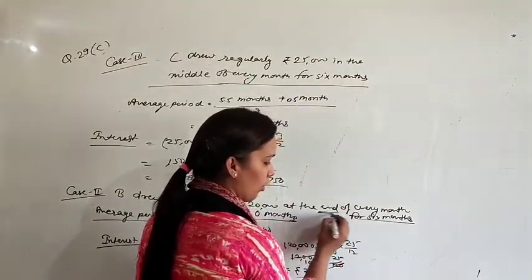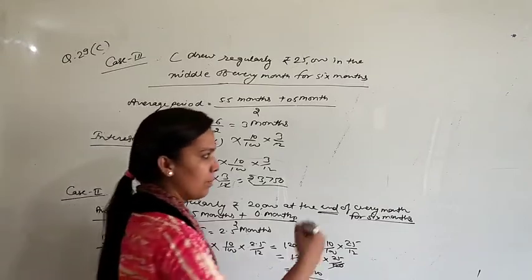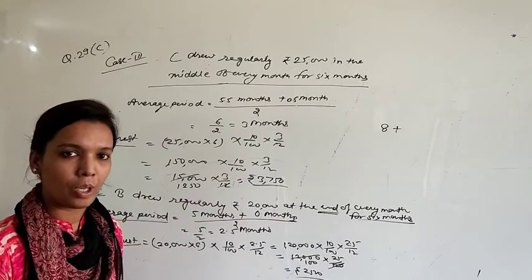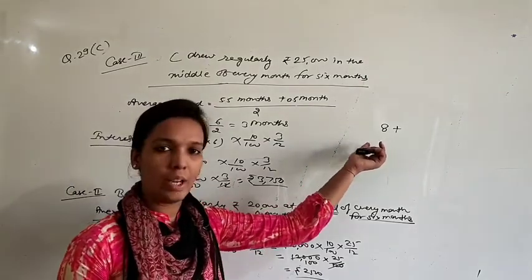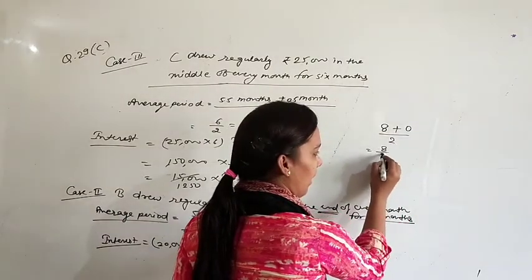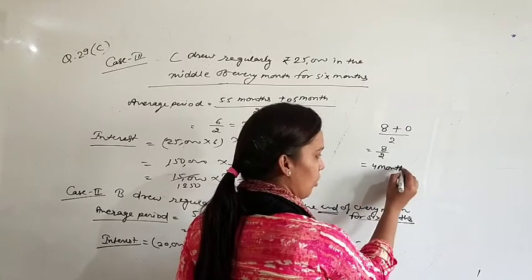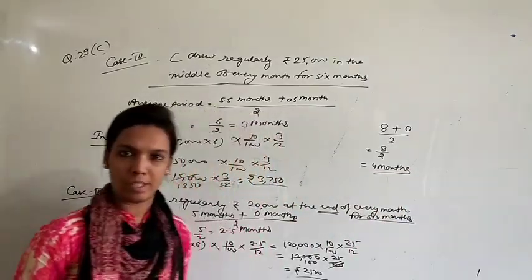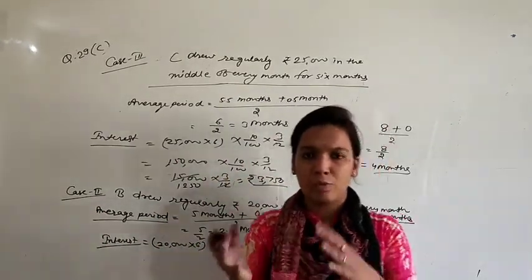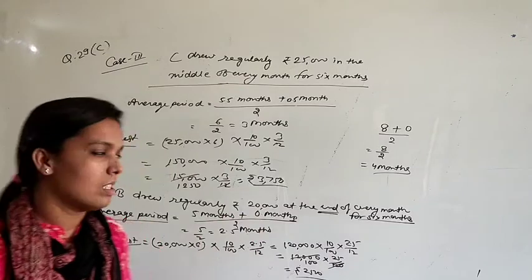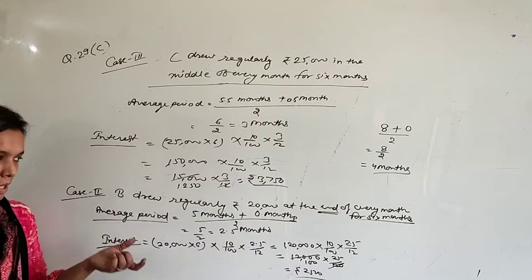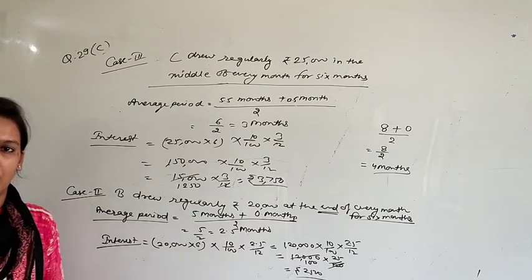If you are drawing money at the end, it means after the first drawing you will have 8 months left. If you are drawing money for 9 months, you will have 8 months left, and after the last drawing you will not have any money left. That is 8 divided by 2, which means 4 months. So the average period will be different in each case. If you are withdrawing money every month for 12 months, for 9 months, or for 6 months, in these 3 cases your average period will be different. The method of average period and method of interest calculation will be the same.